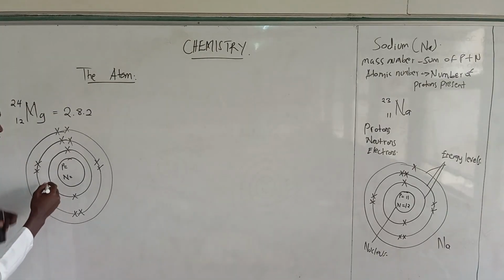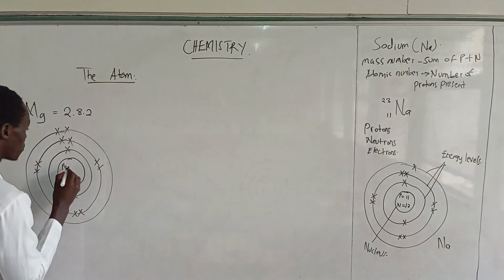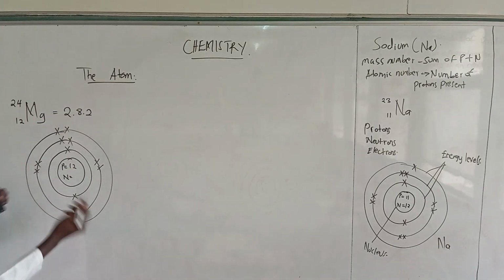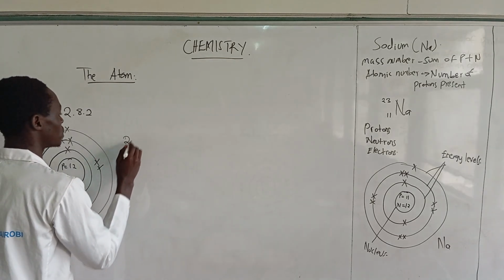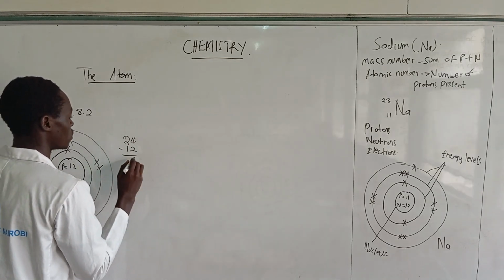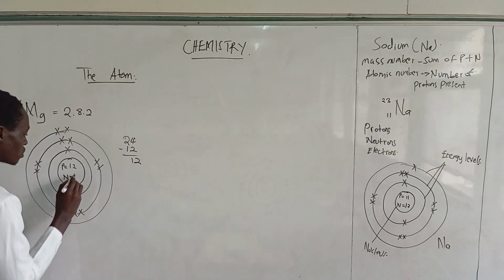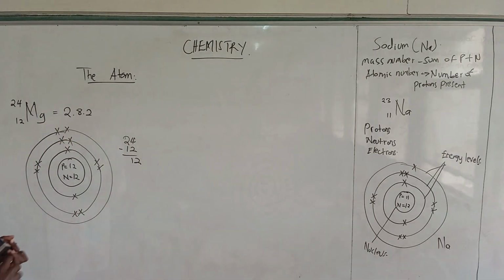So what is the number of protons? Remember, the protons is the same as electrons. Okay, the protons will be 12. And how about neutrons? For neutrons, we check the mass number minus the atomic number. So it will be 24 minus 12 equals 12. So the number of neutrons is also 12. Okay, yeah, so this is the structure of the atom of magnesium.